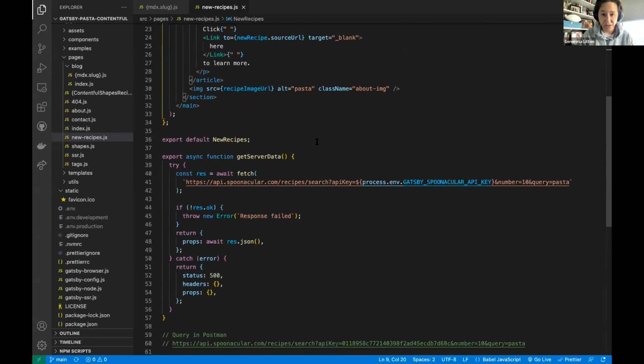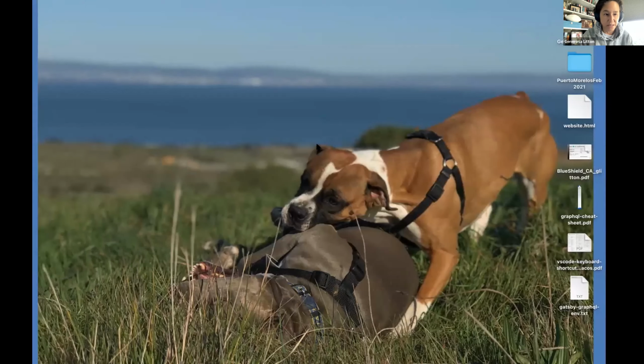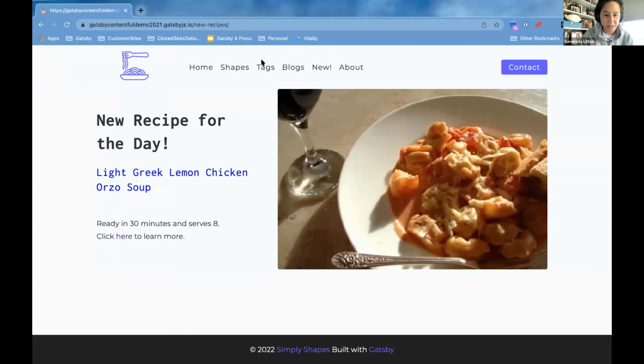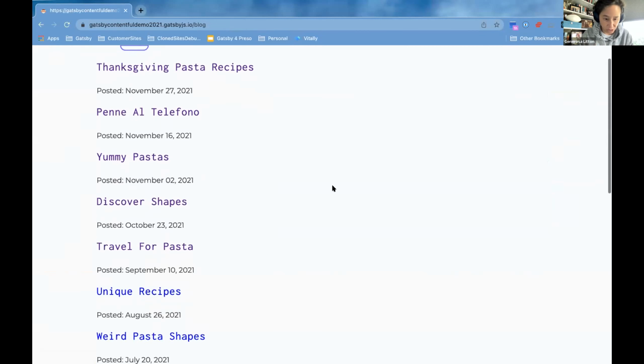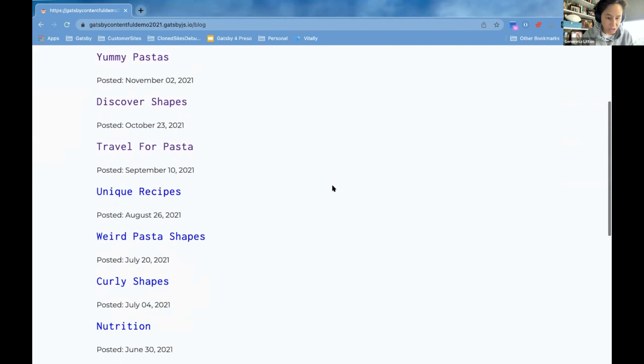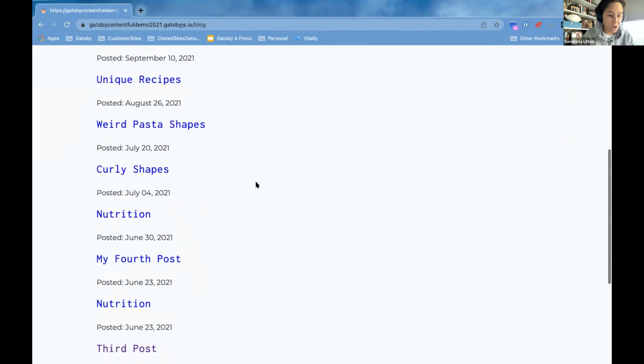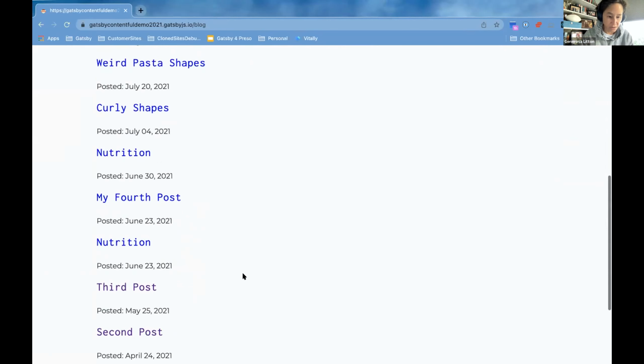Well, deferred static generation, I think, is what I'm really excited about. Let me find an example here. So again, in our recipe site, I have a blog page here. And as we know, blogs could be a couple of years' worth. So why do I have to render blogs that are maybe older than June of this year or last year? The way this page is set up, all blogs that are June 25 and earlier are deferred. So from my fourth post, since it's June 23, these are all deferred.